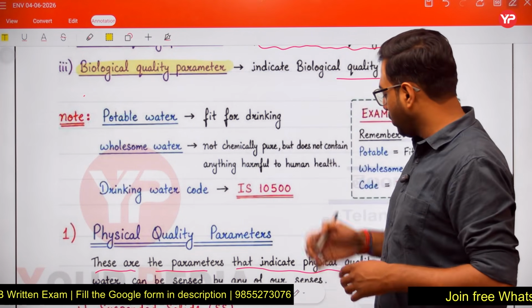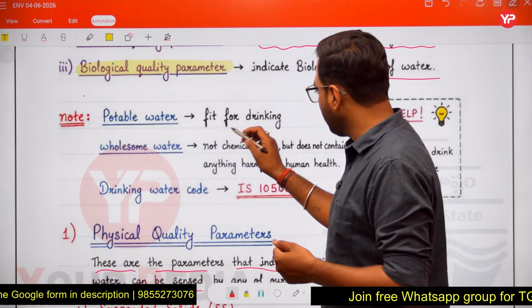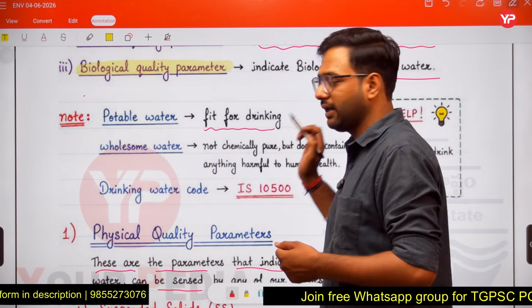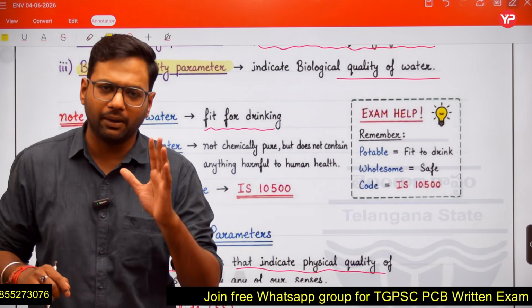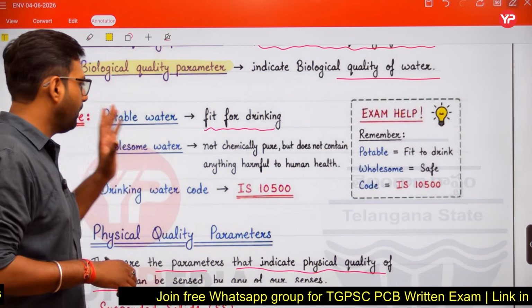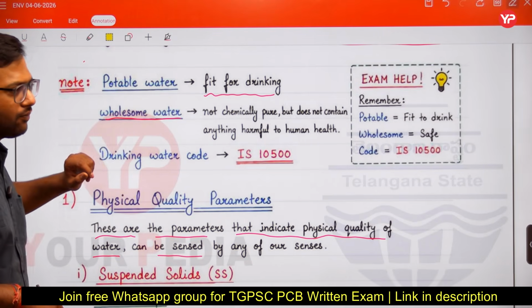So, like potable water. What is the meaning of potable water? Potable water means it is fit for drinking. The water which is fit for drinking is termed potable water. Very important point. And what is the meaning of wholesome water?